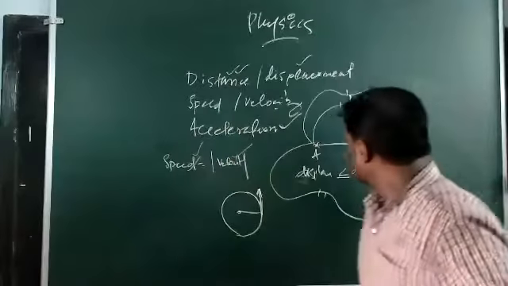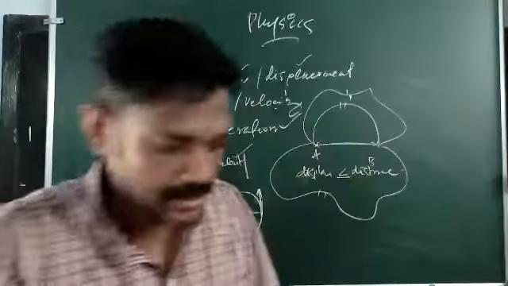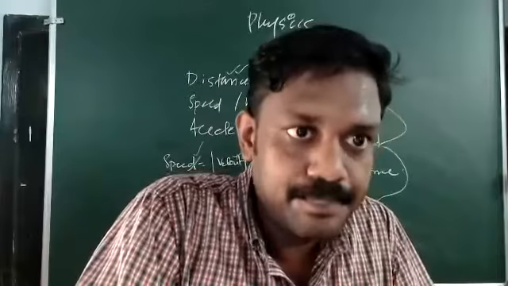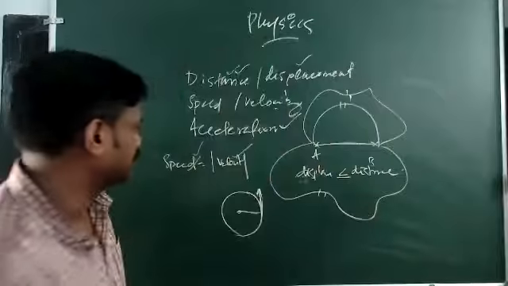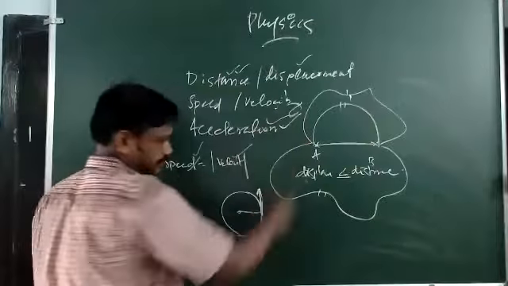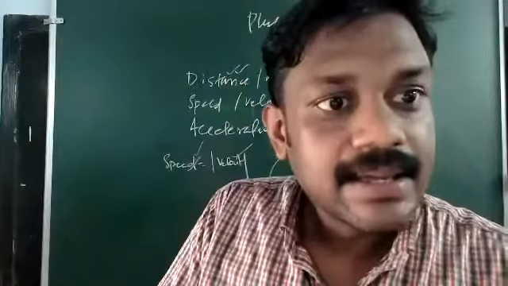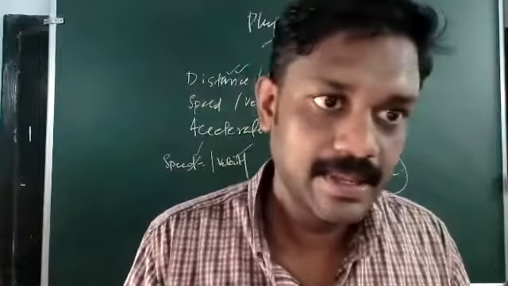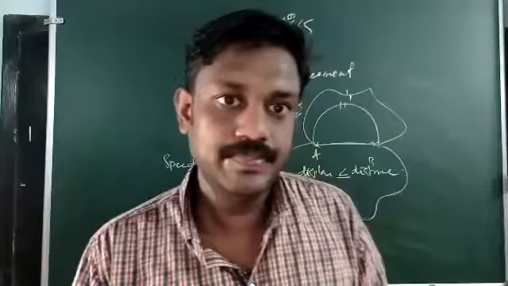So when you are considering an increase in velocity, if the velocity increases with time, then the rate of change of velocity that we are measuring is termed acceleration. There is a decrease in velocity also.